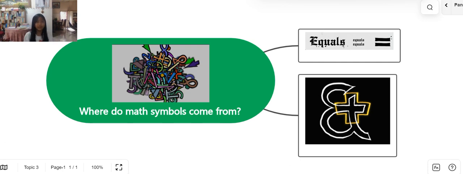So, there are a lot of special signs in math, and all of them can help you be better at math and do math faster.